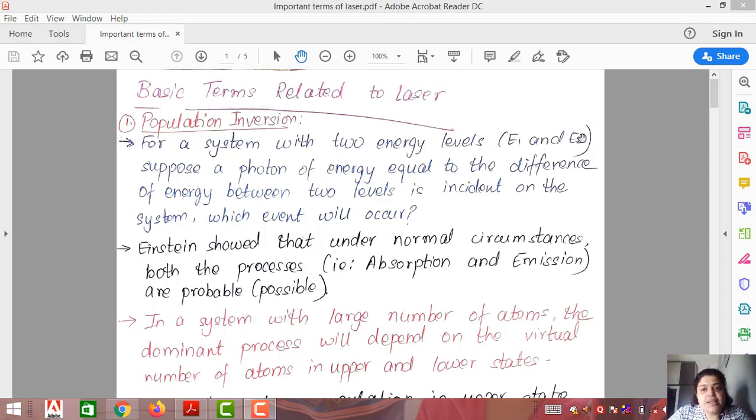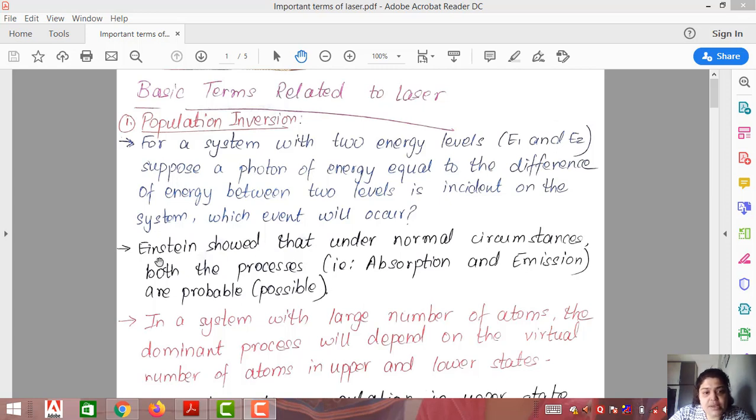Now E1 and E2 are the two energy levels. The difference between these two energy levels, that is E2 minus E1, we term as h nu, that is a photon. So we will consider that suppose there is a photon which has an energy equal to the difference between these two energy levels. If this is the scenario, what can occur? There is a probability of induced absorption.